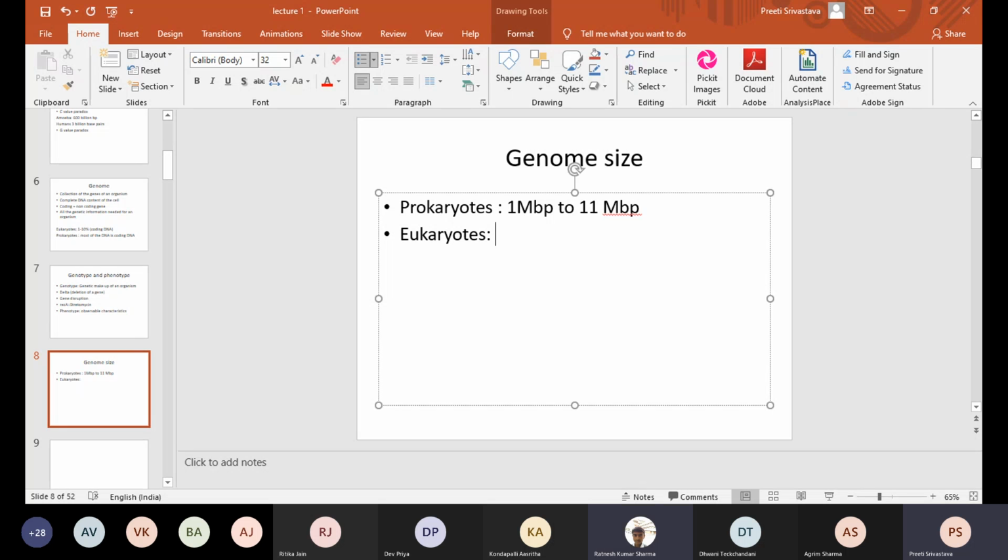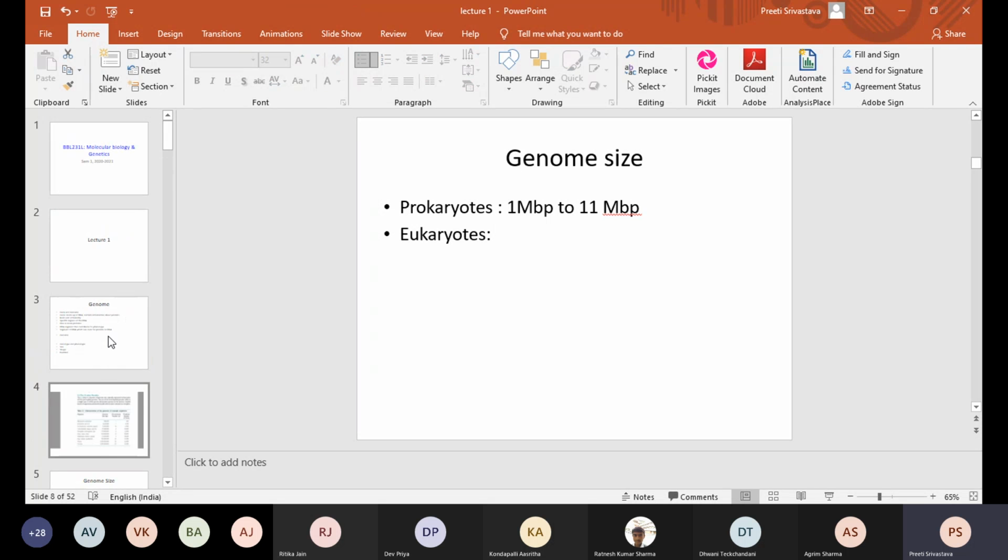It is 6.4 billion base pairs, I think. Right. So the genome size can vary depending on the organism. In prokaryotes, the genomes are usually not that large, but in eukaryotes, you can have very large genomes.